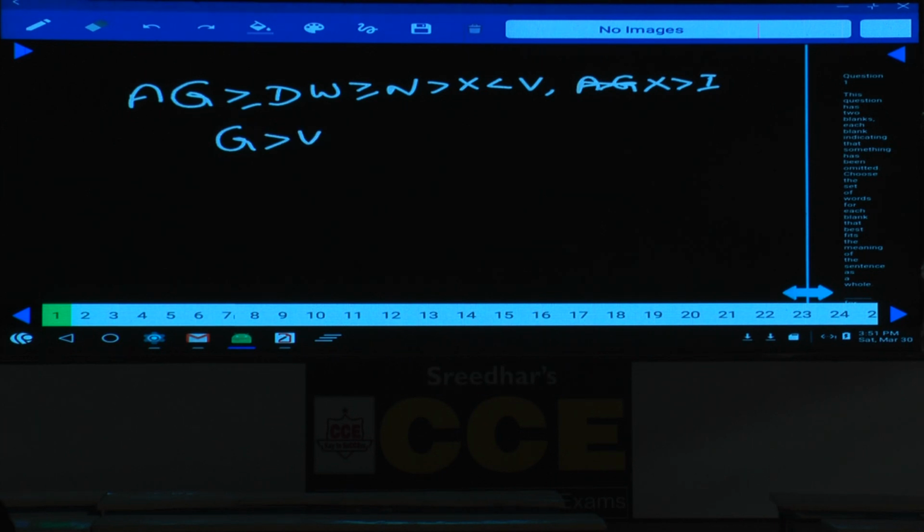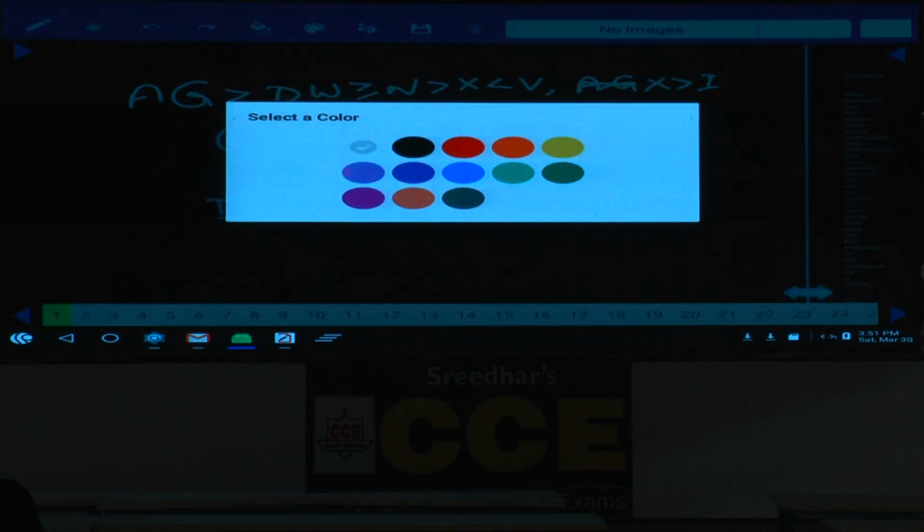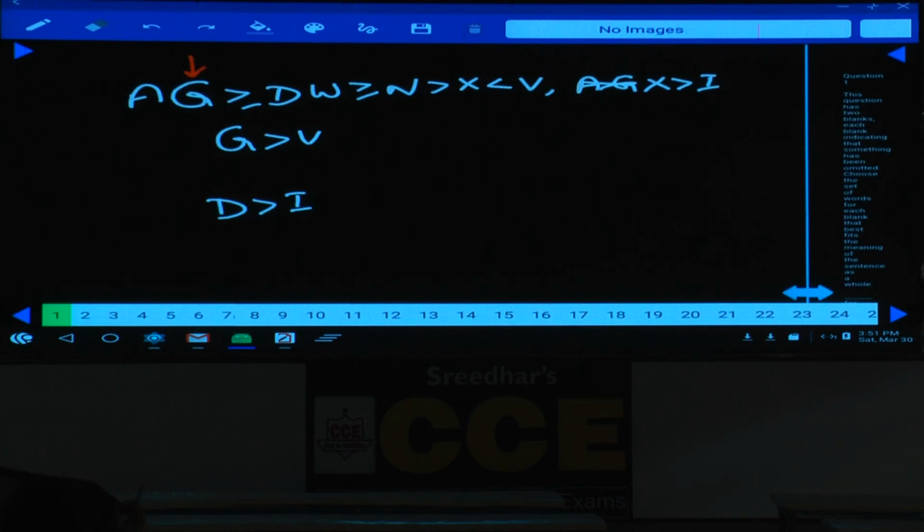G greater than V is the first conclusion, and D greater than I is the second conclusion. Now we need to discuss whether G greater than V is true or false. If you observe here, G is at this place and V is here. Between these two letters G and V, there is one greater than and one lesser than, two opposite symbols, hence no relation can be drawn between these two. Hence the first conclusion is false.